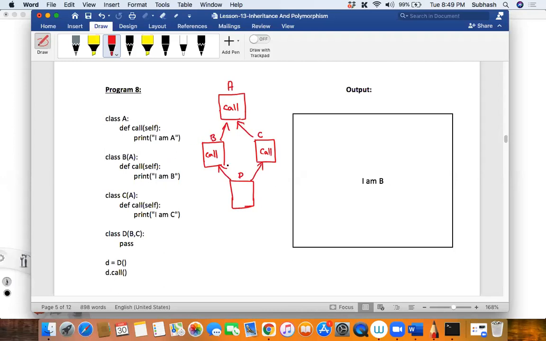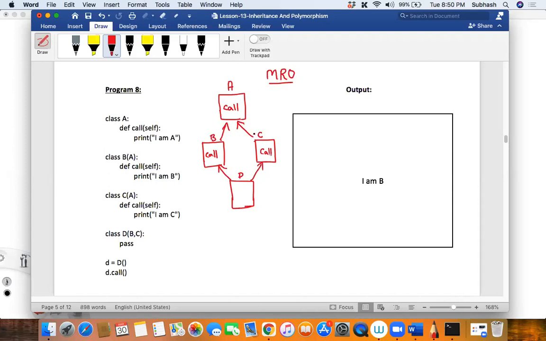Okay, so it will first check the parent. Listen to me. Which method has to be called when there is multiple inheritance? The order in which the method has to be called is called method resolution order. What is it called? Method resolution order. Can you please put that in the chat box? It is called method resolution order. There is a way in which these methods will get resolved.